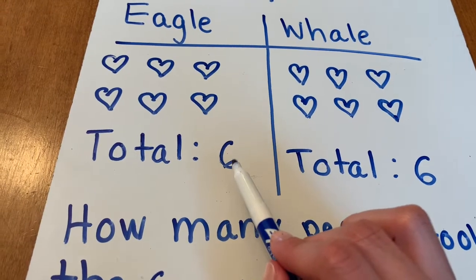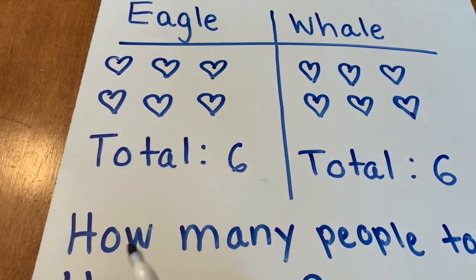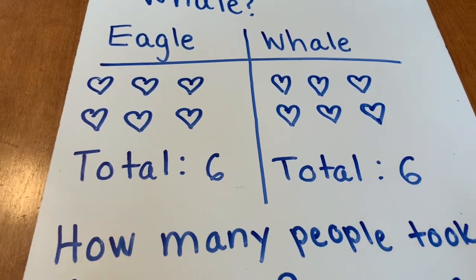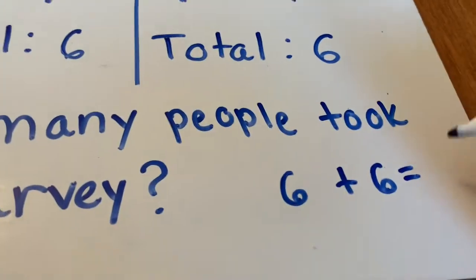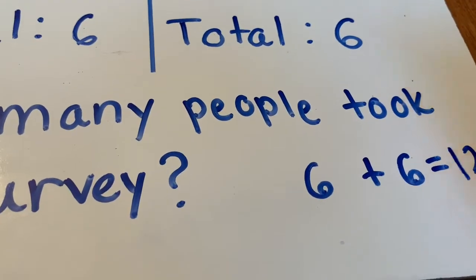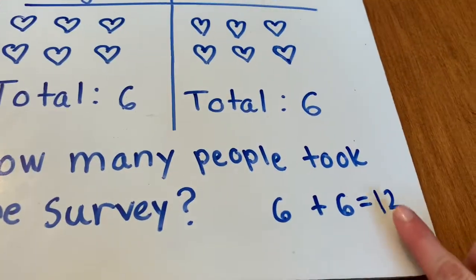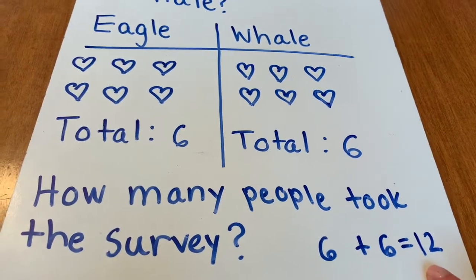I can remember what is 6 plus 6, or I can count on, just like I did last time. So I'm going to use my doubles facts, and I know that 6 plus 6 is 12. So in 1B, 12 people took our survey in all.